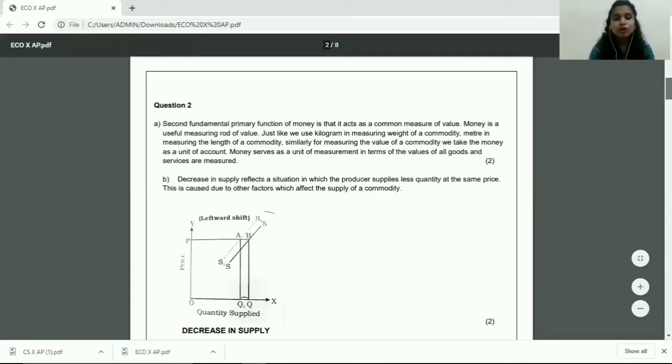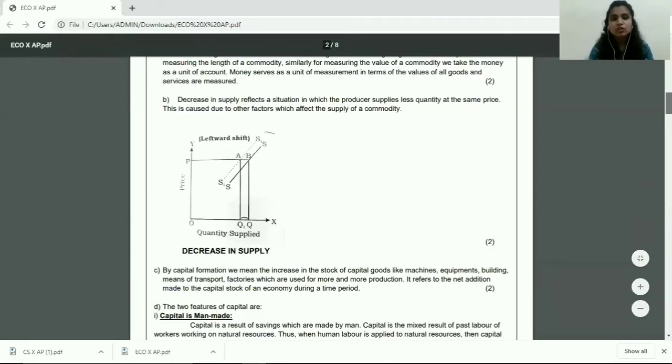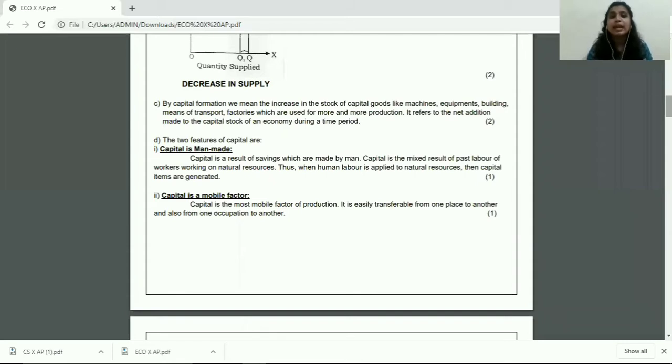Now moving on to the next question, that is question 2C. What do you understand by capital formation? Now students, this is something that you can again write in your own words. So what is capital formation? Capital formation means the increase in the stock of capital goods like machines, equipment, building, means of transport, factories, which are used for more and more production.